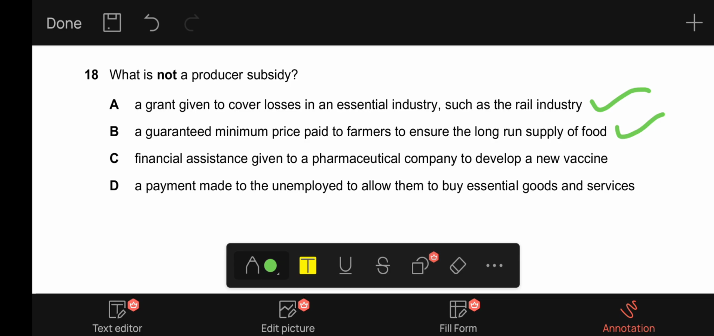C, financial assistance given to a pharmaceutical company to develop a new vaccine. Again, it is a grant, it is a subsidy. And finally, D, a payment made to the unemployed to allow them to buy essential goods and services. Now, this is a grant not to the producers, but to the unemployed people, so it is not a producer subsidy, it is a transfer payment, and therefore it is the correct answer.